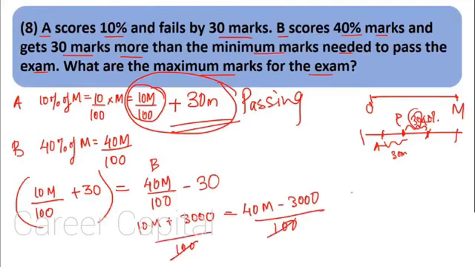So what do we get? Here we get 6000 would be 30M, this 0 gets cancelled, M equal to 200 marks. So the maximum marks of the exam was 200.